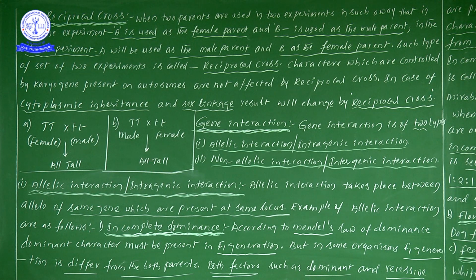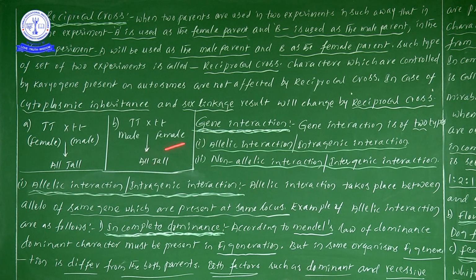So what is the point we are discussing in reciprocal cross? If you change these things, the result will not change. Why? Because the genes related to the carrier, the nucleus or autosomes, will definitely not be affected in a reciprocal cross. But in the case of cytoplasmic inheritance and sex linkage, the result will change with a reciprocal cross. It is easy.